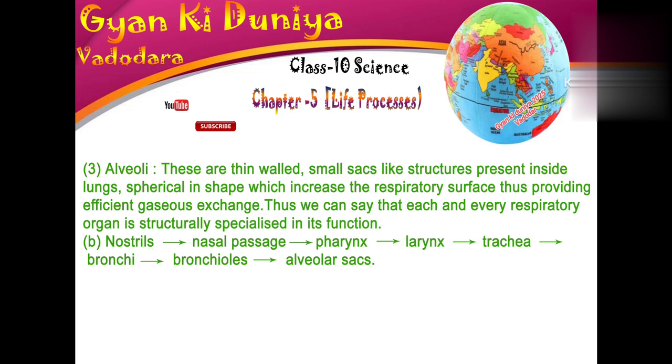Thus we can say that each and every respiratory organ is structurally specialized in its function. B. Nostrils give nasal passage, gives pharynx, gives larynx, gives trachea, gives bronchi, gives bronchioles, gives alveolar sacs.